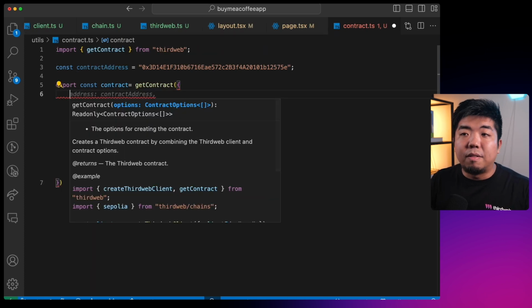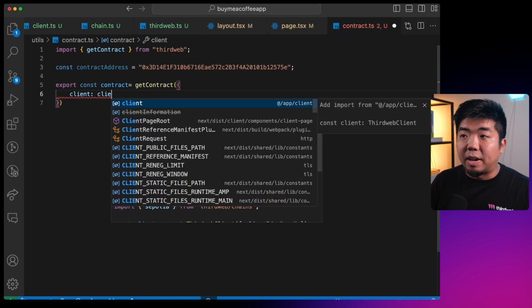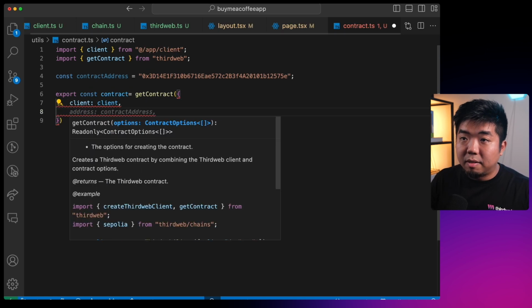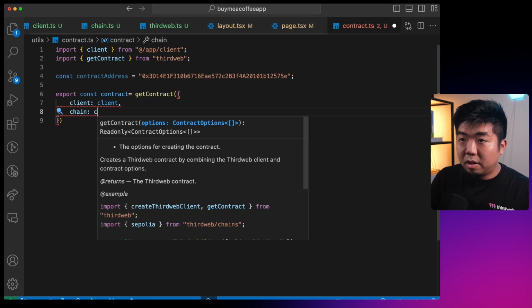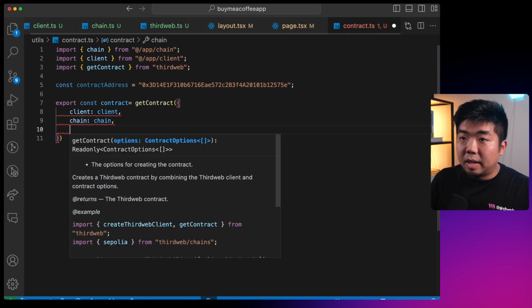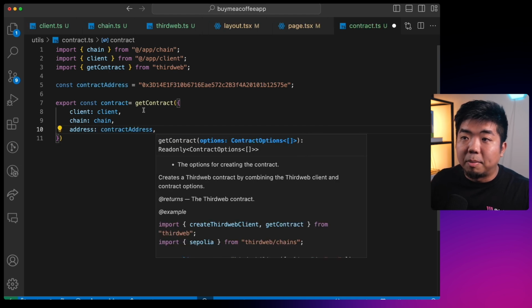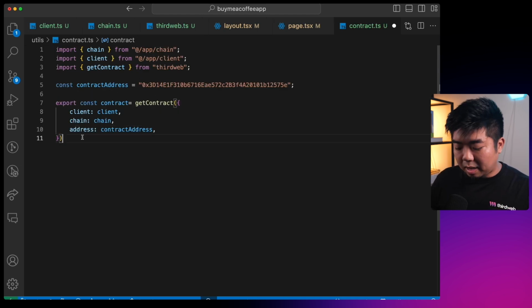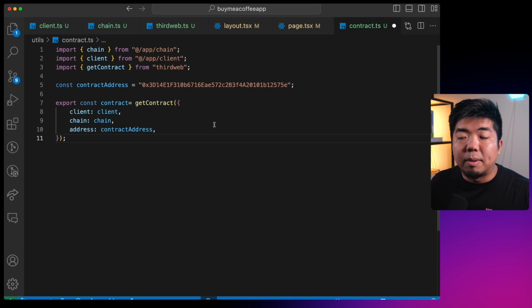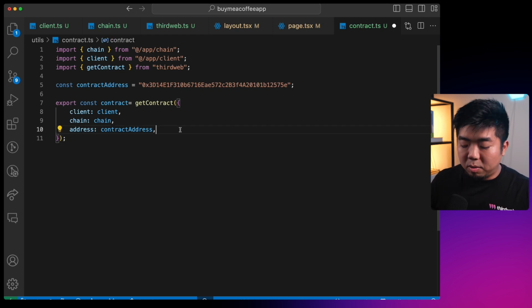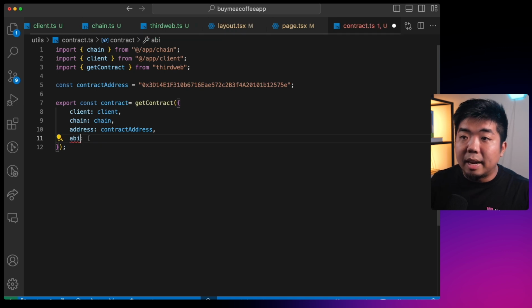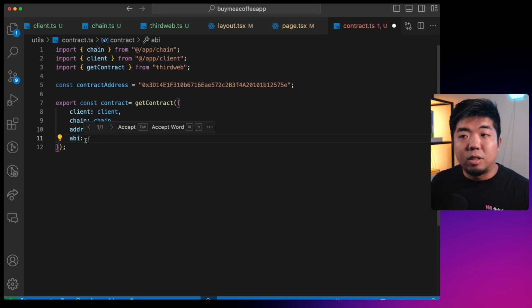And we need to provide it with a few things. The first thing is going to be our client, which we're going to provide from our client.ts file. The next thing we're going to provide is our chain from our chain.ts file. Then we provide it with the address, which is going to be the contract address that we stored right up there. And then finally, because this isn't a pre-built contract from thirdweb, and this is our own custom contract that we deployed ourselves, we're going to have to also provide it the ABI here. And that will just provide us an easy way to start interacting with the smart contract that we created.